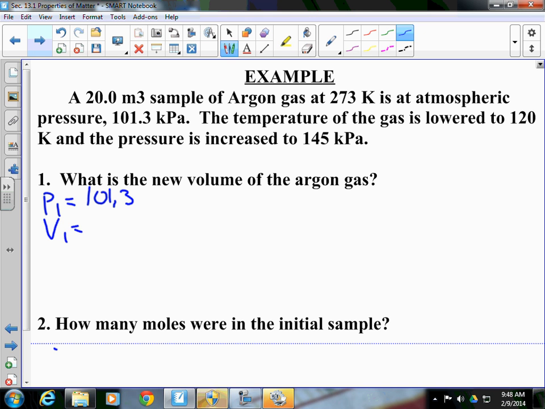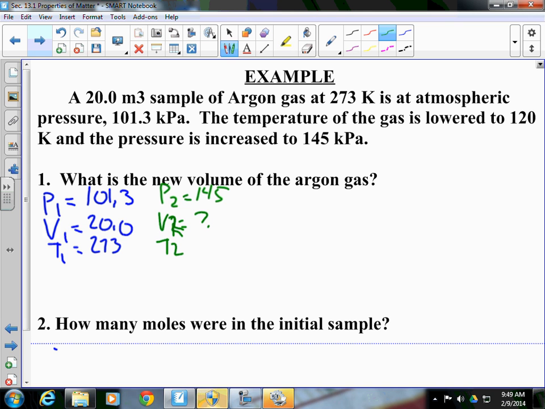So we have V1 is equal to 20 meters cubed, and we have T1 is equal to 273 Kelvin. Likewise, we look at our P2. Our P2 is 145 kPa. Pressures are the same units. Volume is what we're trying to solve for. And our temperature is lowered to 120 Kelvin.